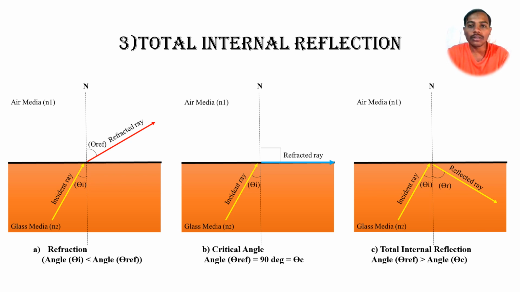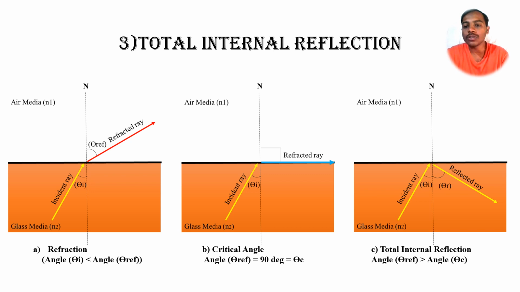After that, the third law is total internal reflection. So already we see that refraction means the ray passing from one media to another media will be bent. So in figure B we can see the critical angle. Actually, at the critical angle, the angle of refraction is almost equal to 90 degrees. That thing we can see in figure B here. Whenever the incident ray is coming, that time it will be parallel to the boundary, and the angle of refraction is almost 90 degrees.